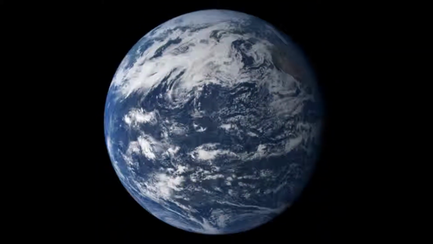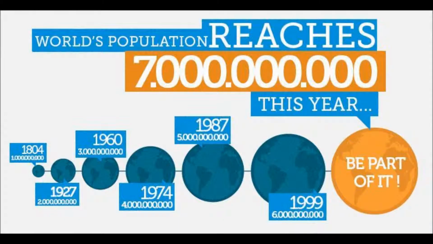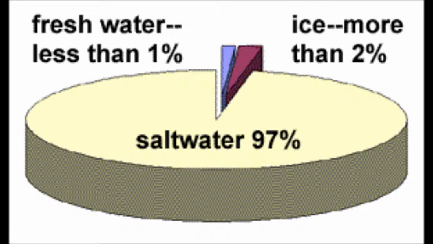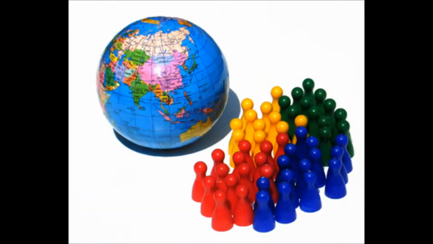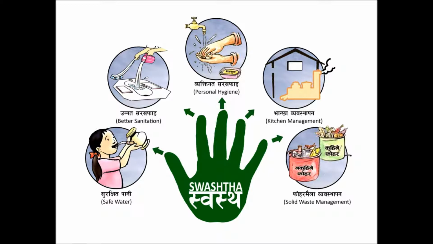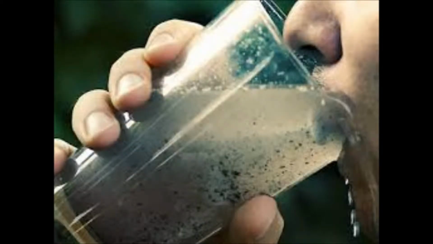The Earth's population is 7 billion people, and they all need water to survive. 97% of the water on Earth is salt water. 2% is glacier ice. 1% is fresh water. Our environmental footprint, population growth, and sanitation process are contaminating our water supply.